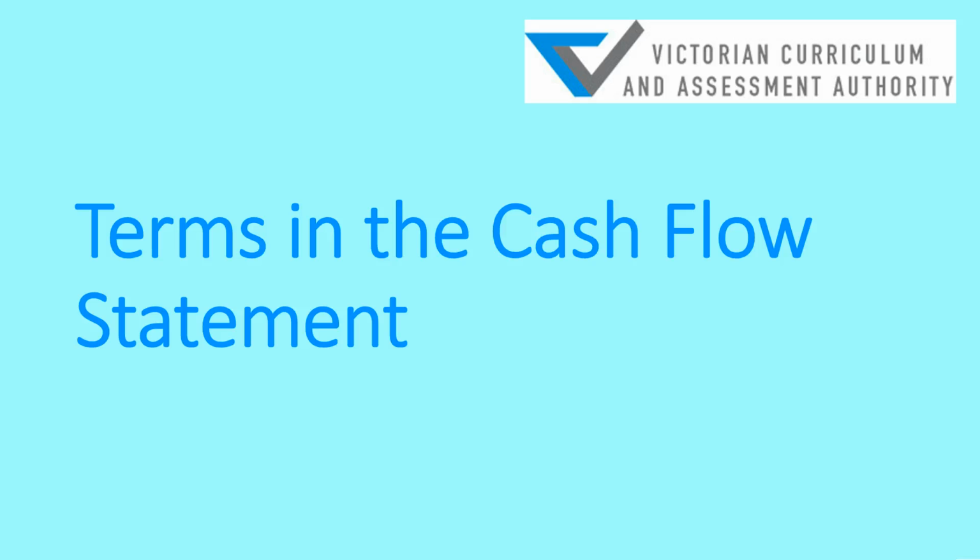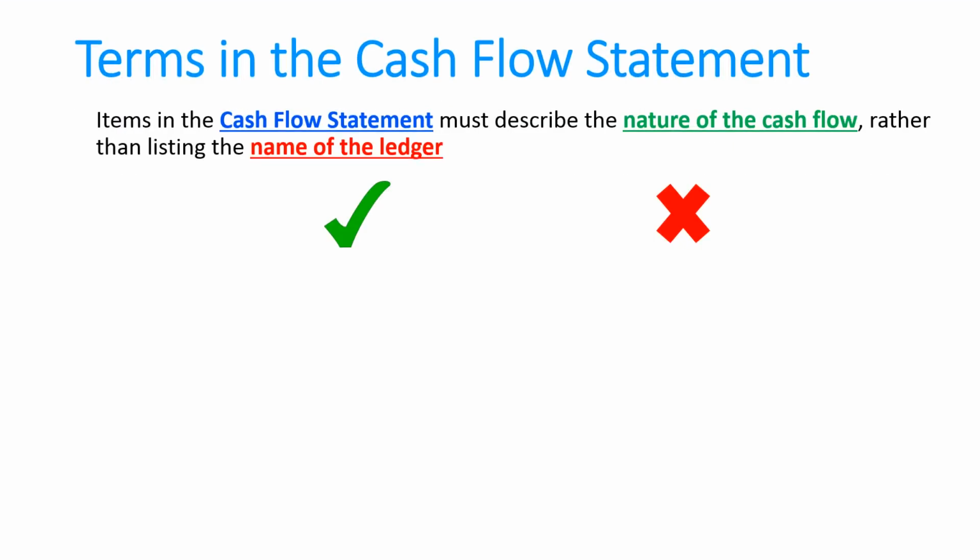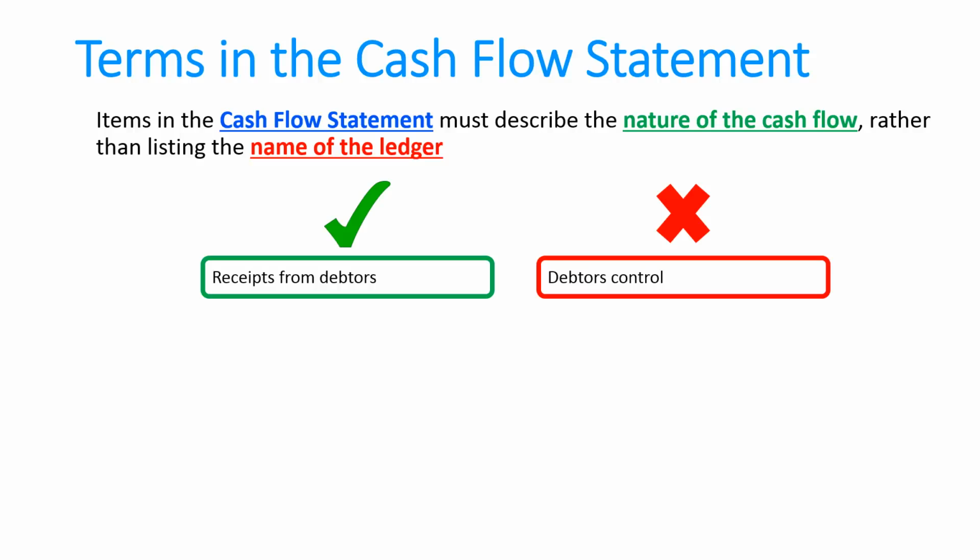Terms in the cash flow statement. This is an important one. Remember, the cash flow statement is a descriptive report. Everything you write in there describes the nature of the cash flow rather than the name of the ledger. So the best way to do it is you always, in the cash flow statement, want to pretend someone pointed at the item and said, what's that for? And you write, that's receipts from debtors. You don't write debtors control.